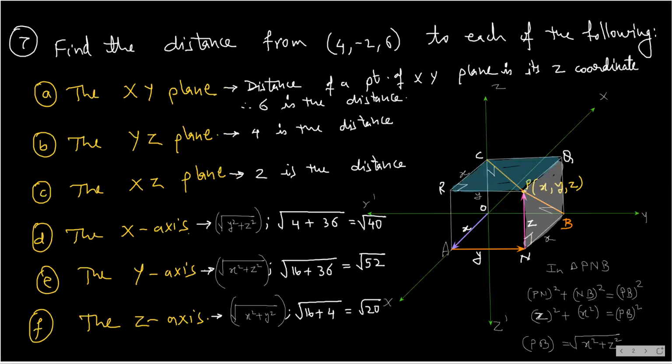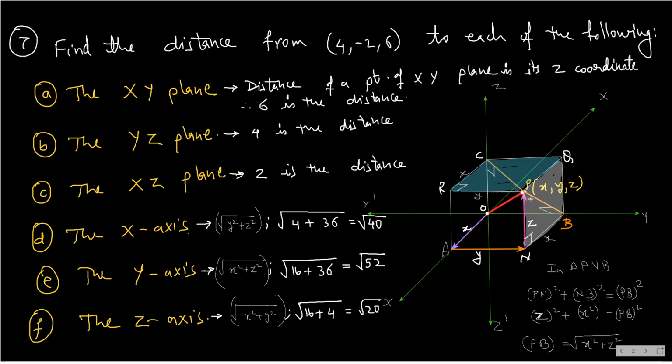In this question, we are not asked the distance of point from the origin. The question is not asking you the distance of the point from the origin. But in case if you have to find distance from the origin, you should understand what is distance from origin. The distance from origin is this.